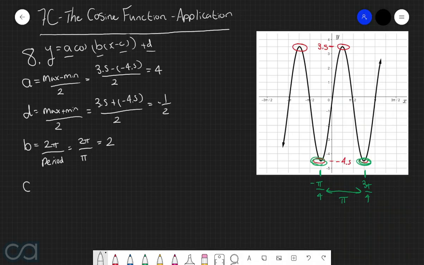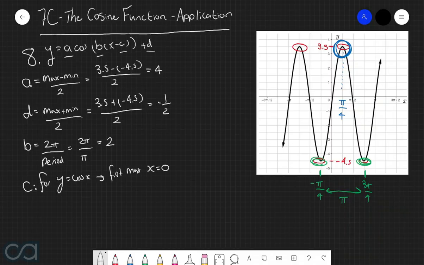And now finally, the value of c. In order to find the value of c, we're going to consider the position of this first maximum point here, which has an x value of pi over 4. Because we know that for the basic cosine function of y equals cos of x, the first maximum point occurs when x is equal to 0.